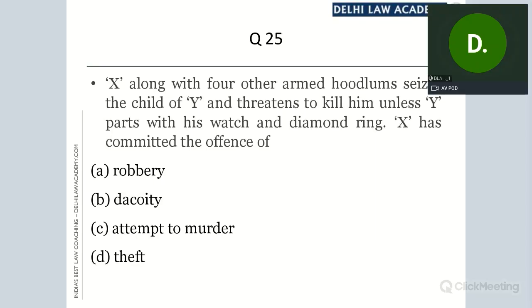Yes, Smita. Y has been put in fear of injury to a child. X has put him in this fear. Why is it not robbery? Himanshu says weapon is not mentioned. Alright, so suppose I mention the weapon also, that X had a gun with him. Alright, then will it be extortion and robbery?